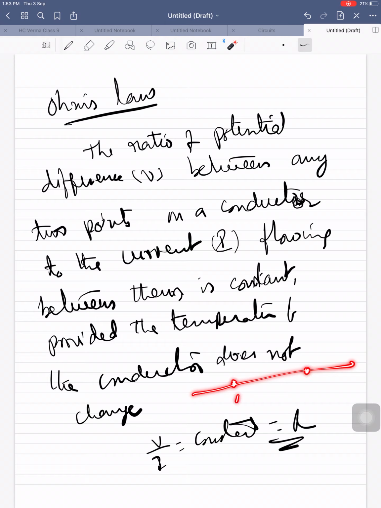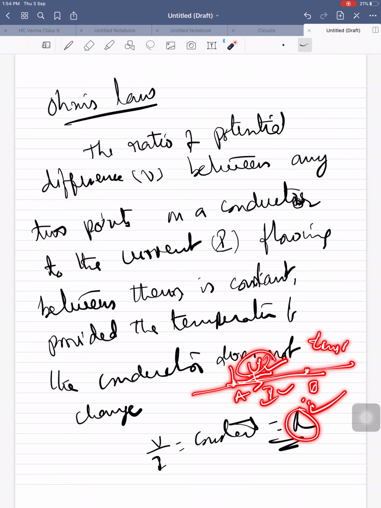For finding the constant, let's take 2 points. Find the voltage difference between the 2 points. Find the current flowing through these 2 points. Then the ratio between V and I is constant everywhere, at any time, provided that the temperature is constant.